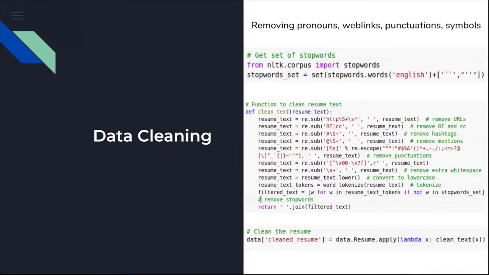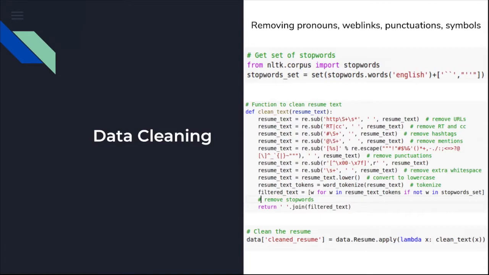Then comes the data cleaning part. Since we are working on text data set, which we may get from docs files or PDF files, it's very important to eliminate the useless words which might just increase the neural network size and which will increase the number of parameters by a lot and make the speed of training very slow.